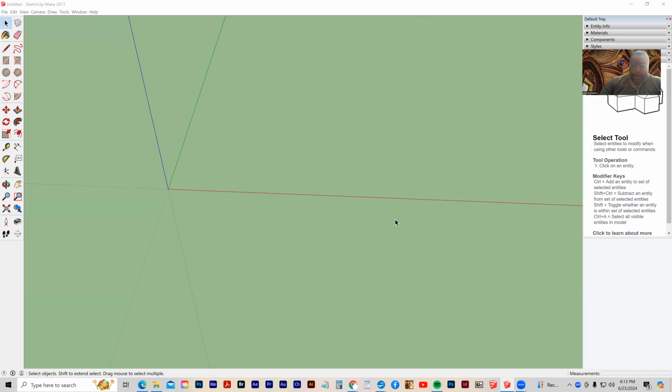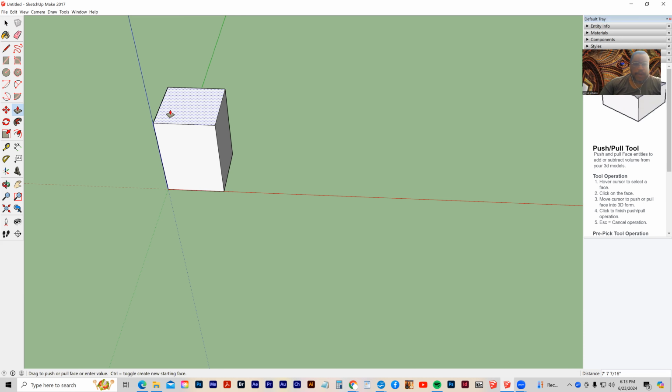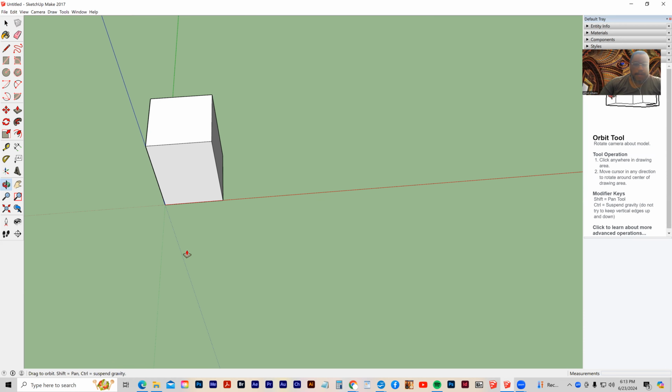All right, so we're going to introduce a new tool that is the rotate tool. We're going to do a couple of different exercises with this. I'm going to grab my rectangle and draw a rectangle. I'm not measuring, I'm just going to create a rectangle and pull it up into three-dimensional space, something like this.